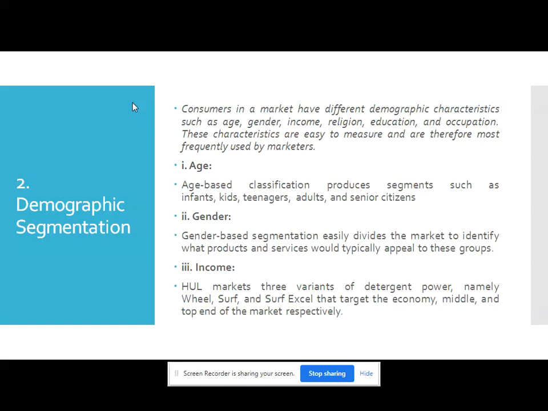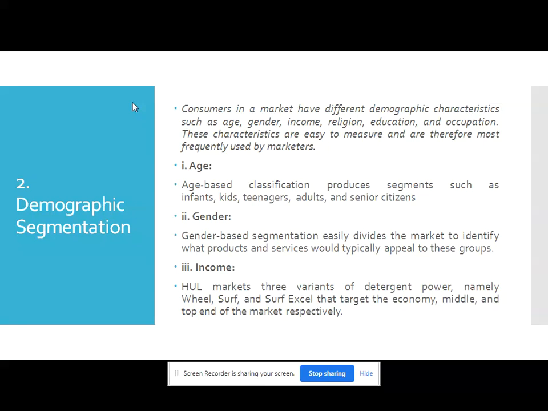Marketers thus cater to different income groups by designing their products and services accordingly. For instance, we can take the example of Hindustan Unilever. They market three variants of detergent powder, prepared for three income groups, that is lower class, middle class, and upper class. These are namely Wheel, Surf, and Surf Excel. Wheel is targeted at the economy class, Surf at the middle class, and Surf Excel or Advanced Surf Excel at the top-end market respectively.